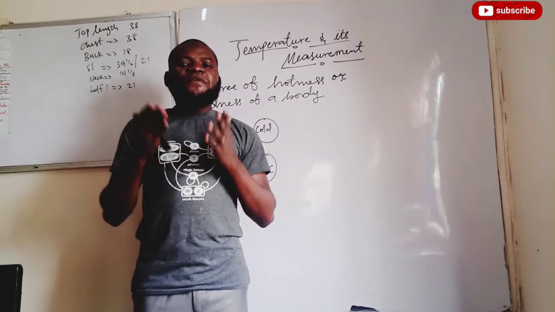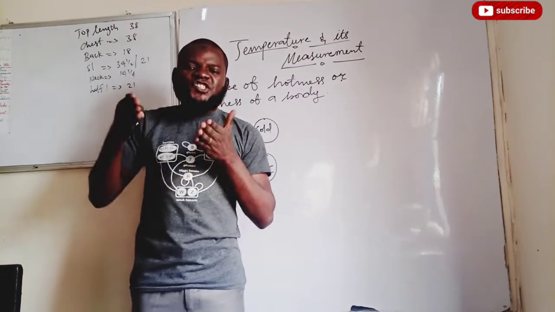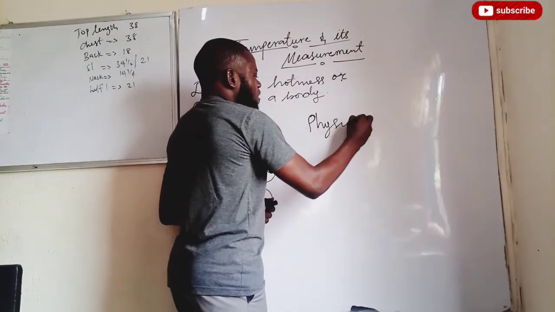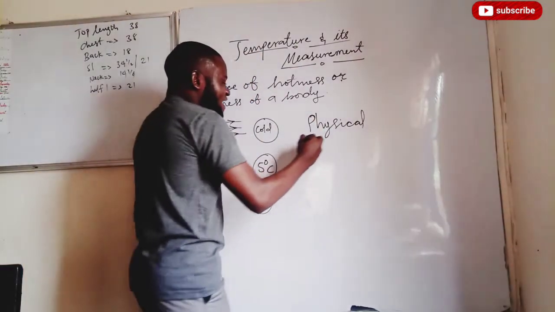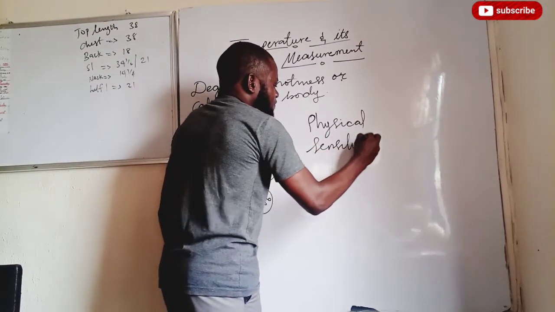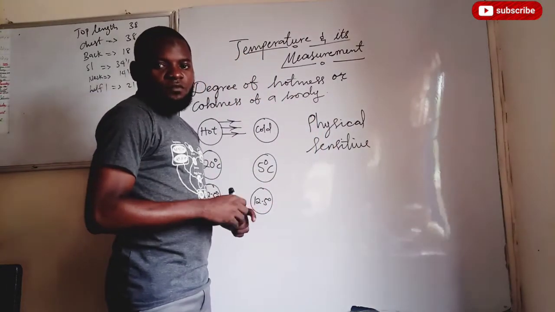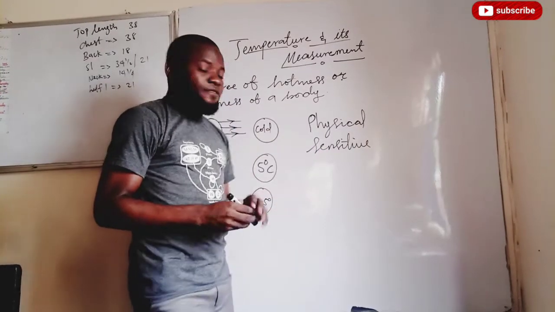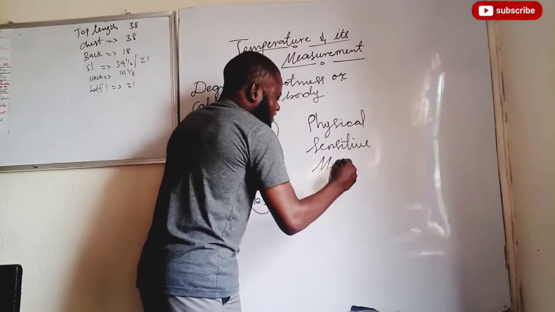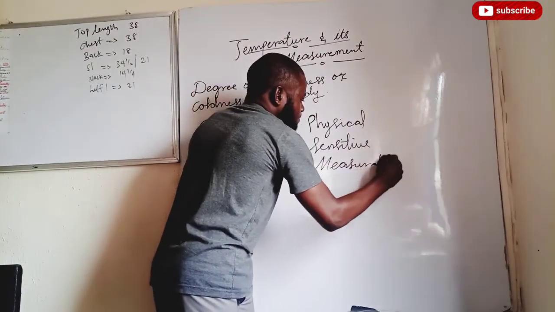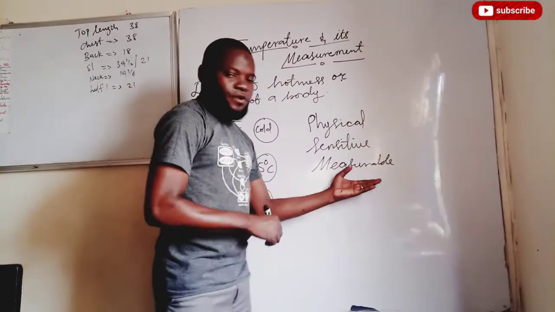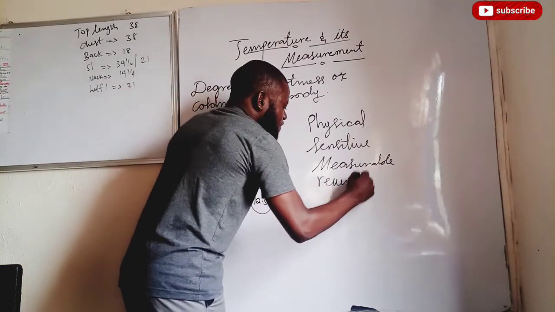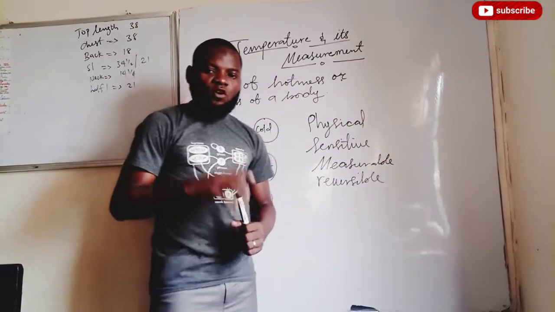Are we together now? Because a thermometer uses what? A substance that is physical. The substance is physical. The substance is sensitive to change in temperature. The substance is physical, that's the first condition. Secondly, the substance is sensitive. And thirdly, the substance is measurable. The substance is measurable. Are we together now? And another thing is that the substance must be reversible. The substance must be reversible.